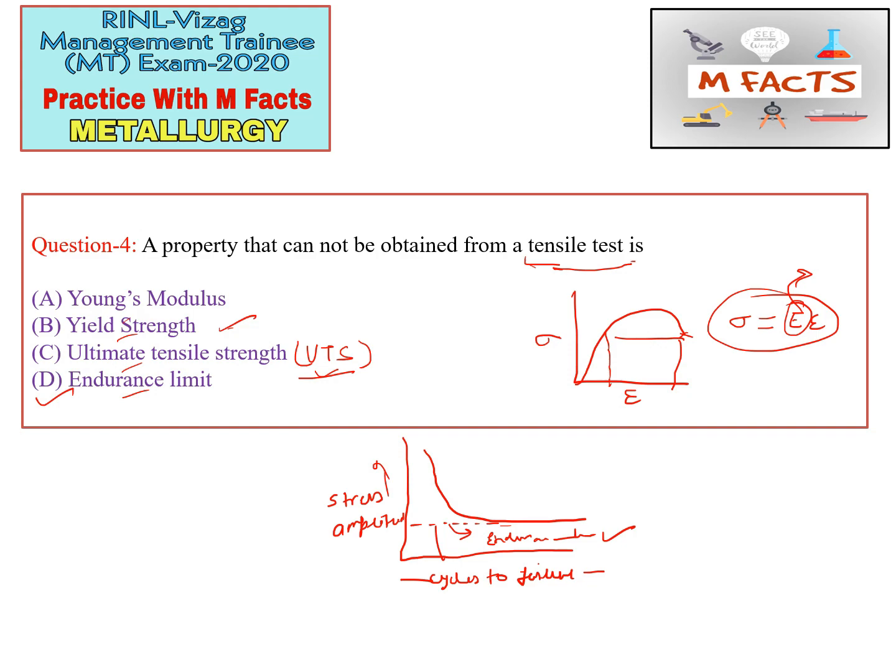This endurance limit is also known as fatigue limit, and it is also known as fatigue strength. So these are the three names which are used for endurance limit, and this endurance limit is related to the fatigue test. So the correct option for this question is D, that is endurance limit.